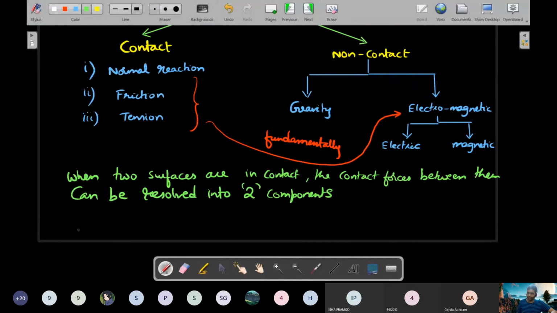The one which is normal to the surface of interaction is called normal reaction.